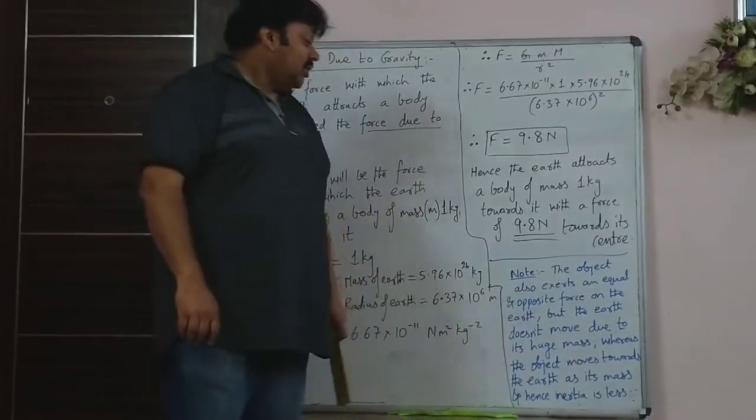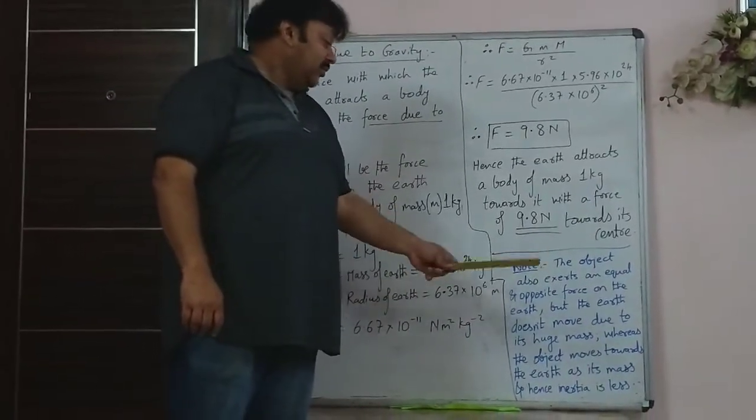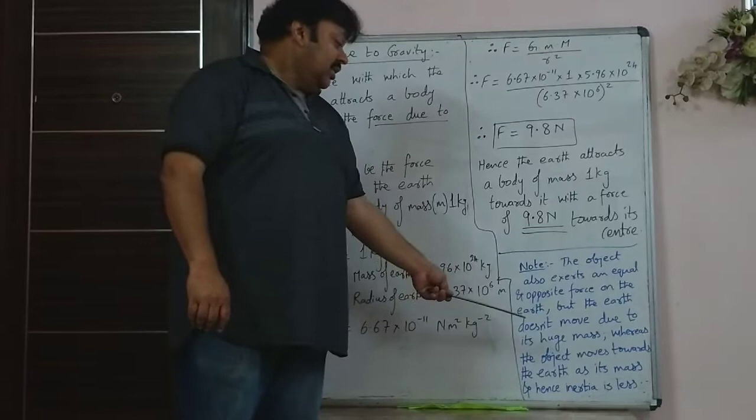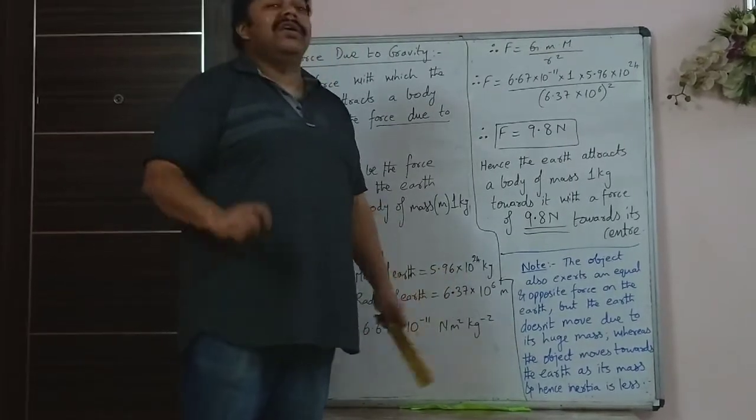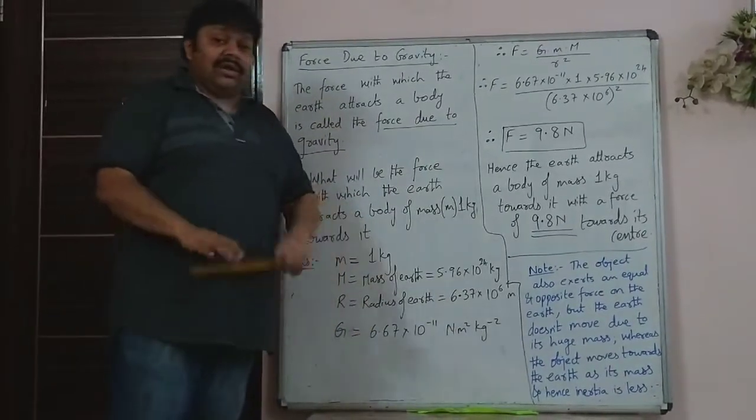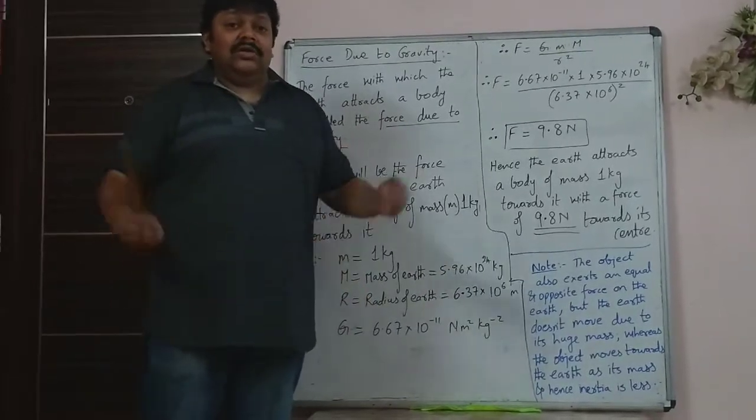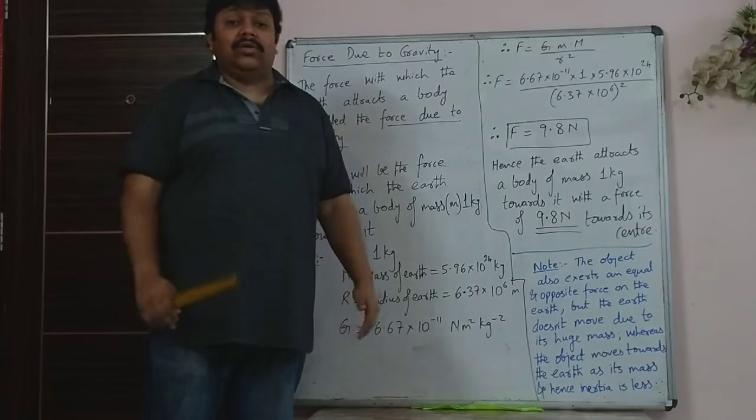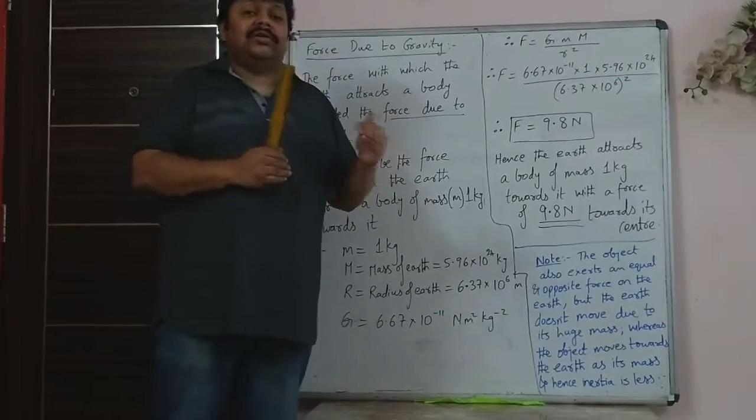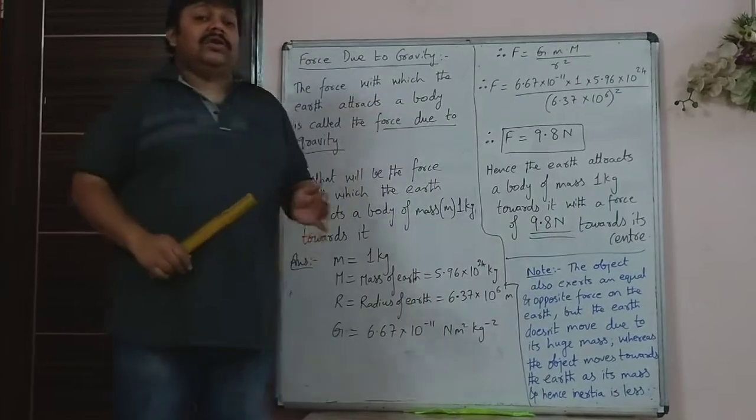The object also exerts an equal and opposite force on the earth, but the earth doesn't move due to its huge mass. Whereas the object moves towards the earth as its mass and hence inertia is less or very insignificant. So this again last time I had told when I told you Newton's third law of motion. If a question is asked that a truck and a cycle have a head-on collision, compare the force exerted by the truck on the cycle and the cycle on the truck. The answer is 1:1. Compare means you have to write ratio.